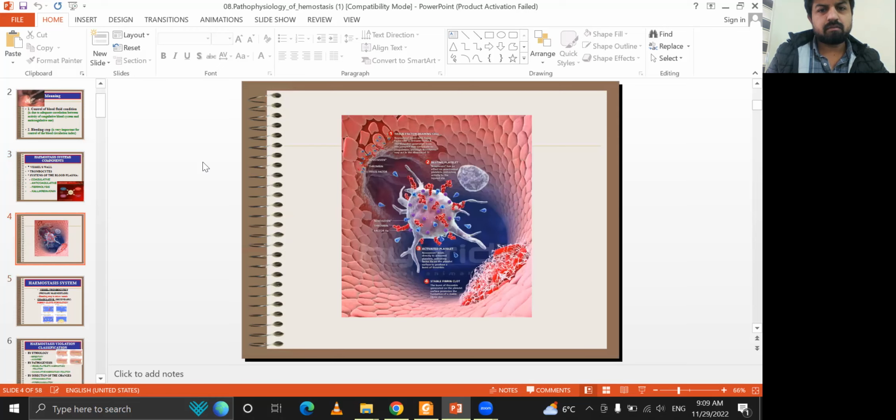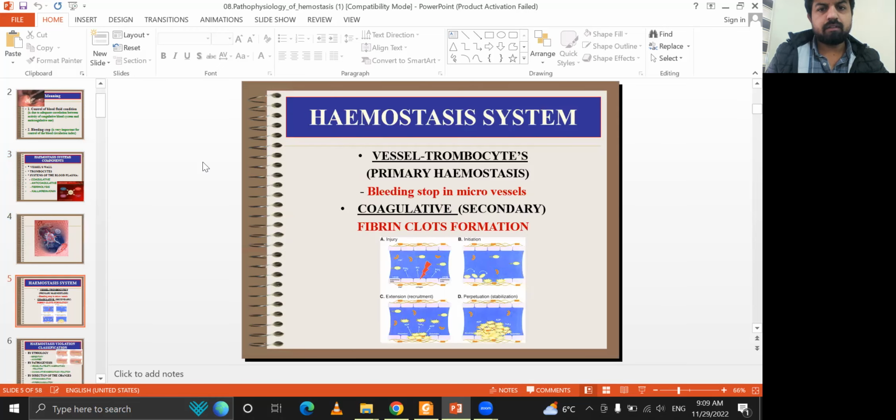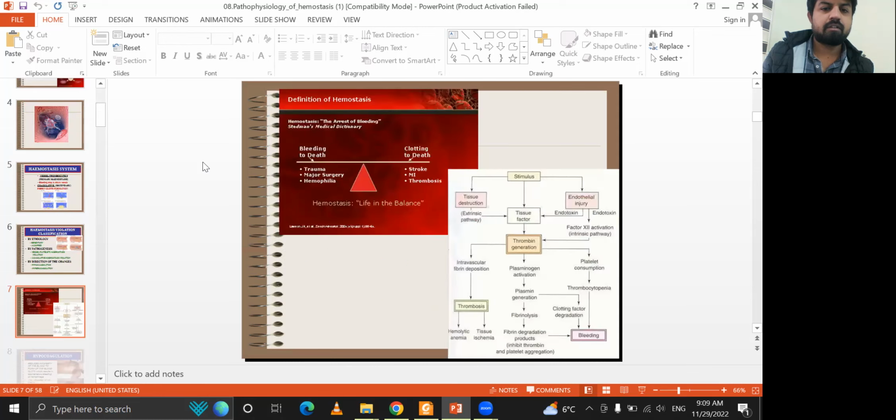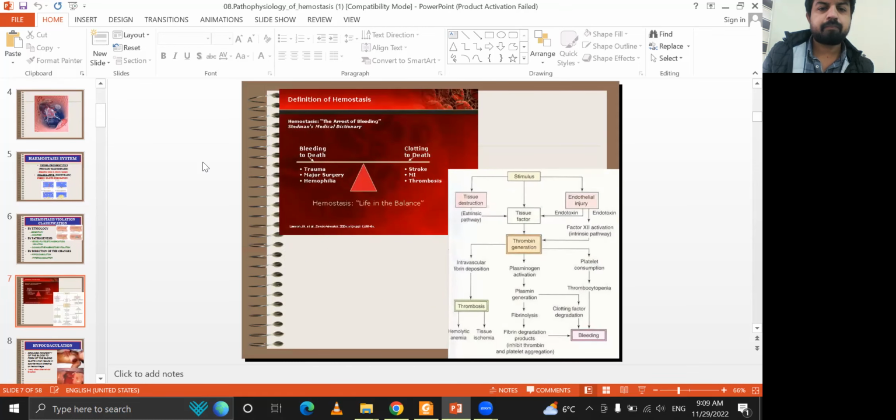This is the picture. Hemostasis: the vessel thrombosis, the primary hemostasis, where bleeding is stopped in the macrovessel, and the secondary coagulative hemostasis, the fibrin clot formation. By etiology: hereditary and acquired. By pathogenesis: vessel-platelet hemostasis violation and coagulative hemostasis violation. The changes result in hypocoagulation and hypercoagulation. So this is the mechanism.